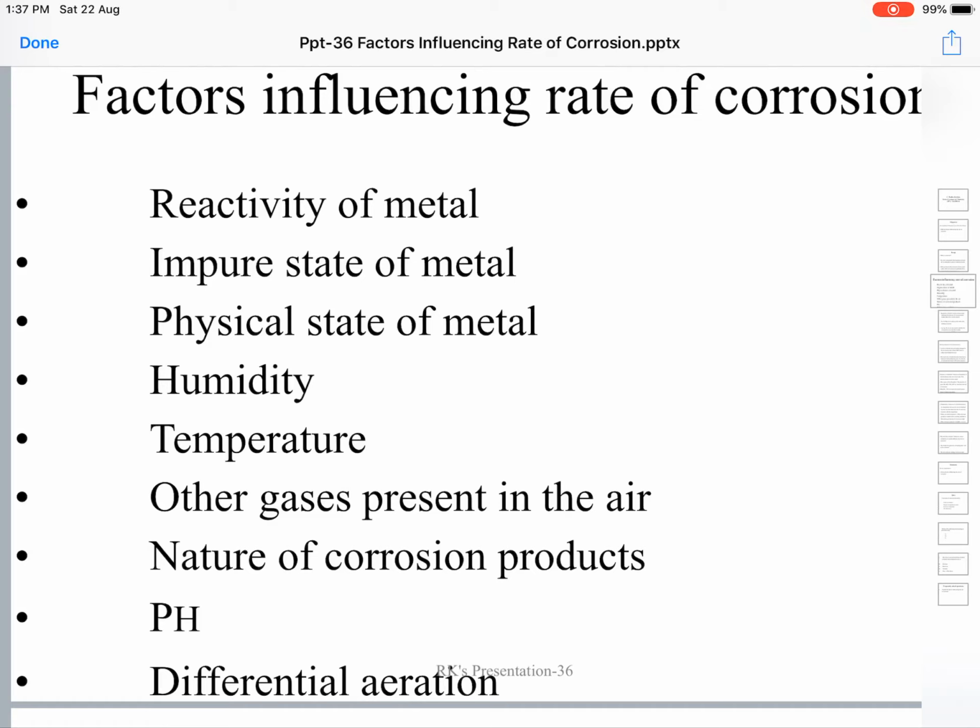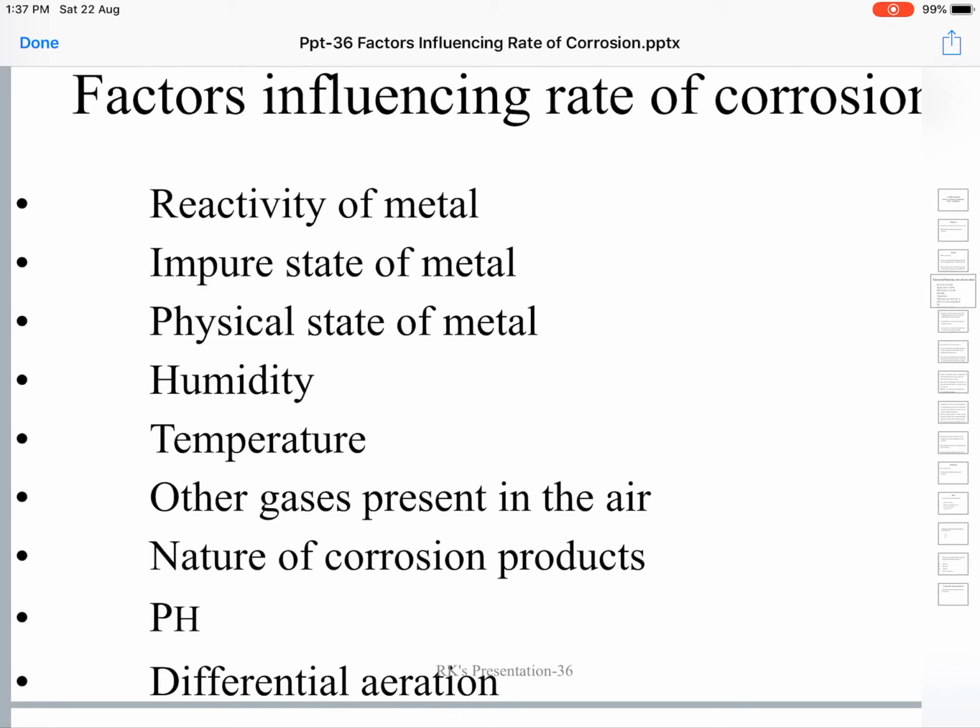The corrosion is because of interaction between the metal and its surrounding environment. Okay, so now let us see the different factors influencing the rate of this corrosion. Factors can be broadly divided into the factors depending upon the nature of the metal and the factors which are influenced by the surrounding environment, because corrosion is because of interaction between metal and surrounding environment.